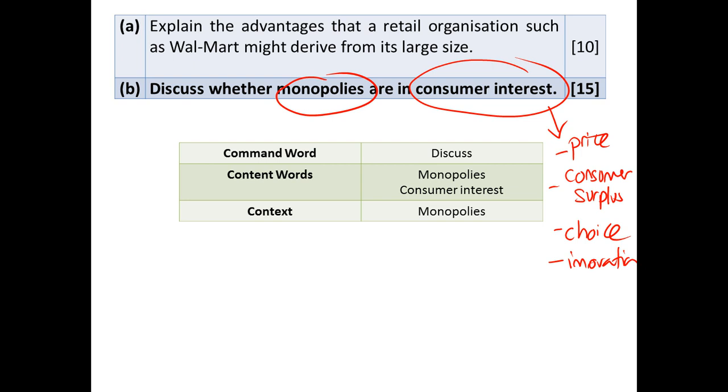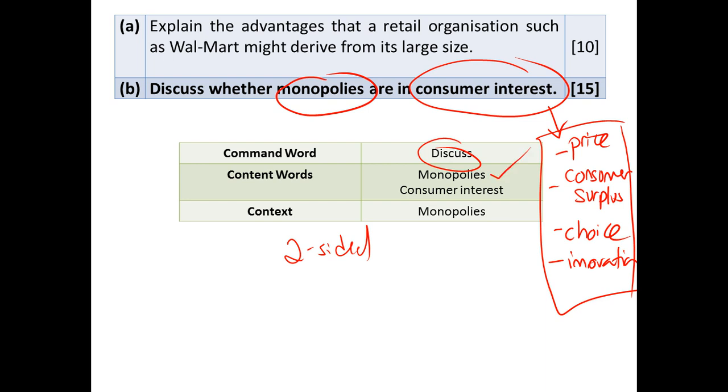These are several areas which you can see are areas that consumers are interested in. For this question, it's a very clear-cut question: discuss. So I need to go two-sided. Content word: monopolies. Consumer interest. Are they in consumer interest? The context here has to be monopolies.